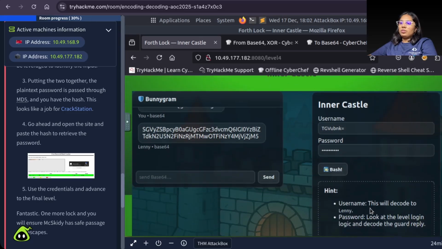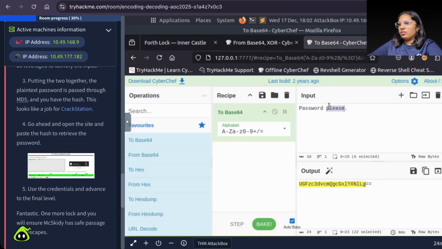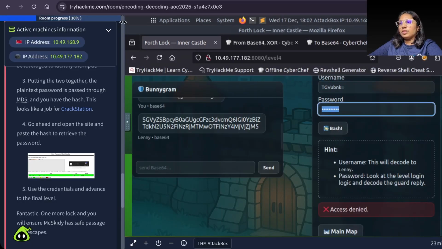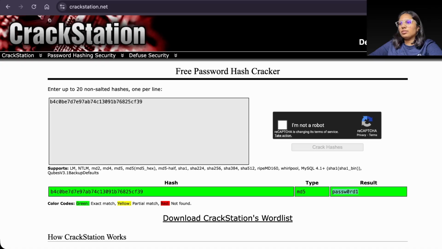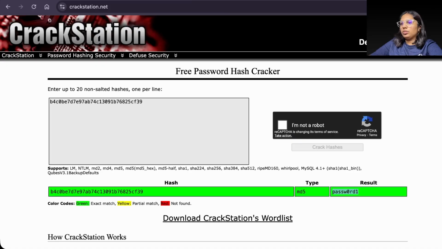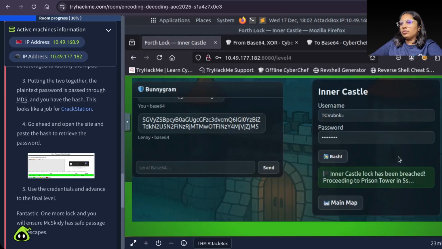Not now. Username will decode to Lenny. We did do that, right? Let us try it again. Something might be wrong with the password. I will just type it down. Password 1. Must be a typo from my end.